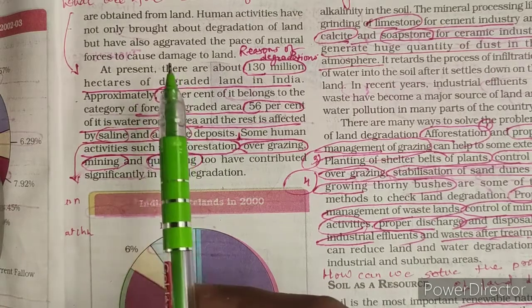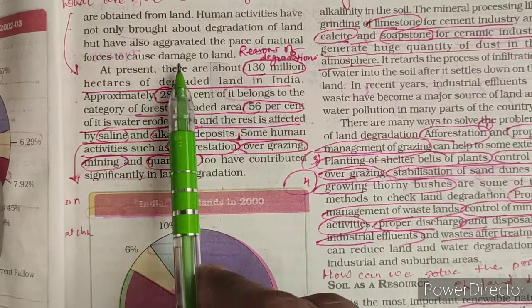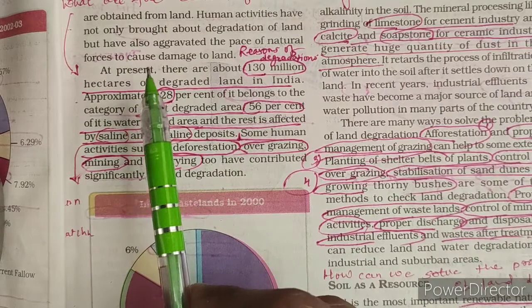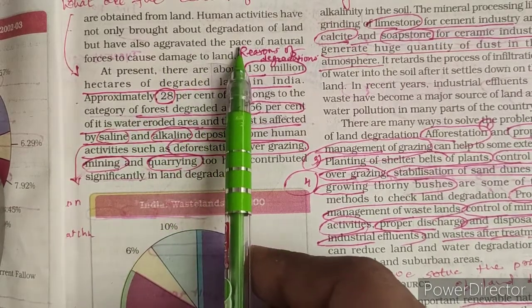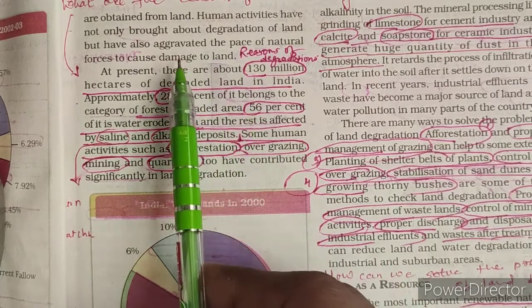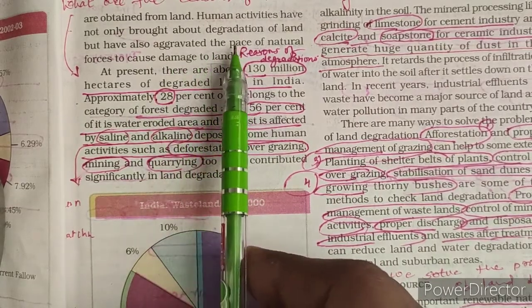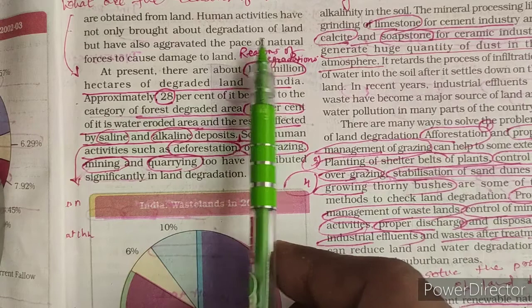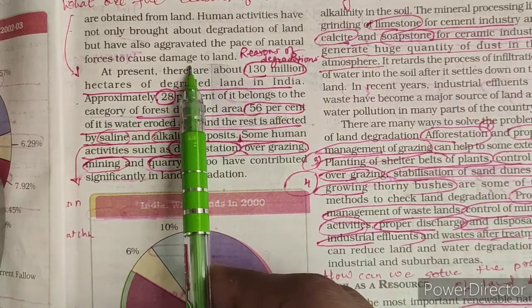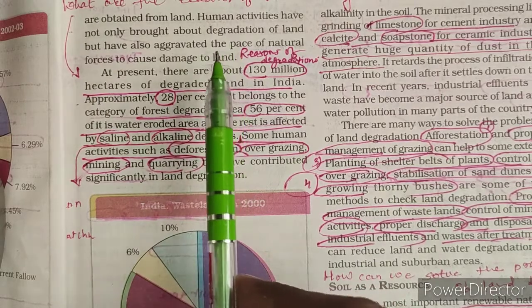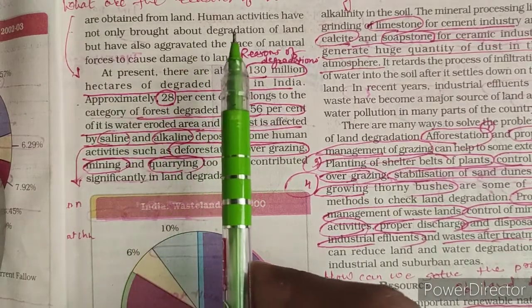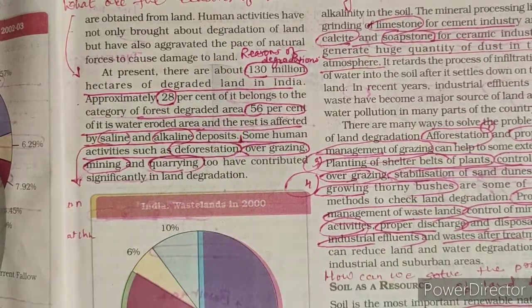Pace means speed, gati. Due to our human activities, the speed of damage to natural resources, to the land, to the forest has increased. So only we people are responsible for the degradation of land.